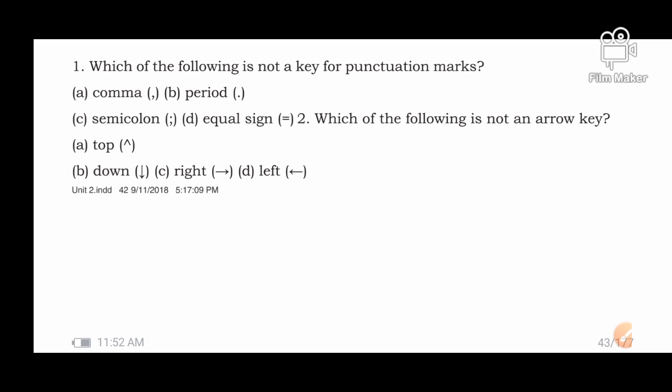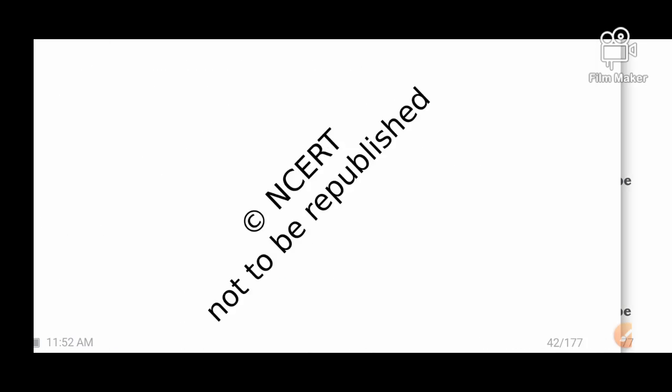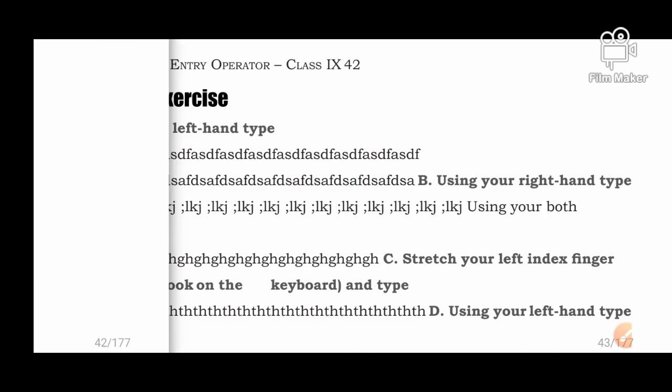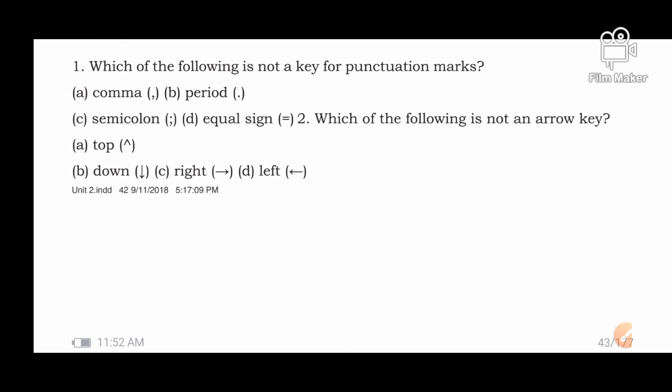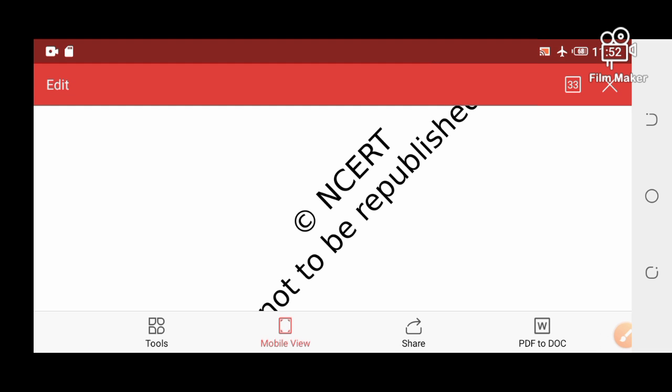And which of the following is not an arrow key? There are also arrow keys. Then you can choose the arrow key from there, A, B, C, D, and top is not an arrow key. As you all see there are different types of arrows, and I already taught you the different kinds of arrows. Please don't forget to do this option question. Don't forget to do this.